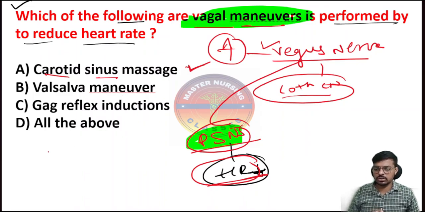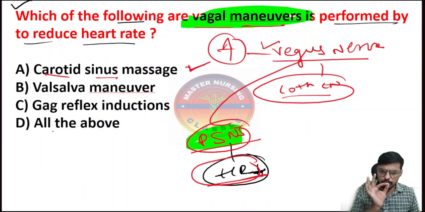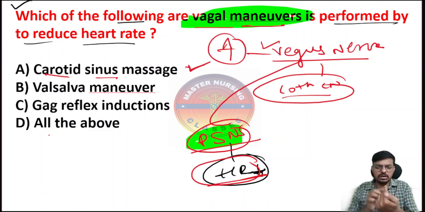Then the Valsalva maneuver. In the Valsalva maneuver, we give a syringe to the patient. We keep the syringe in the mouth and ask the patient to blow into the syringe very tightly. As you all know, if you blow into a syringe, the plunger will not go out, so air will not go out. Air will build up in our cavities again and again, and it stimulates the vagus nerve. If the vagus nerve is stimulated, the parasympathetic nervous system activates, the heart rate comes under control and decreases from tachycardia to normal.